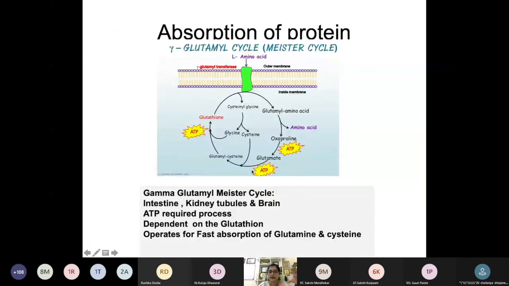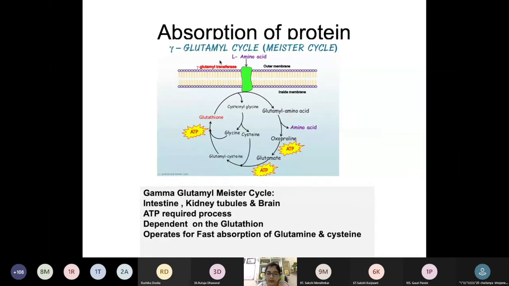Now we'll see the special reference about this glutamyl cycle, the gamma glutamyl cycle, which is known as the Meister cycle. This may be an MCQ or a 2-mark question, BAQ, asked here. Now you can see this is a special type of transport mechanism which occurs only in 3 tissues: intestine, kidney tubule and brain. Okay, and it is not active every time, but it is active only in cases where fast absorption of glutamine and cysteine is required.